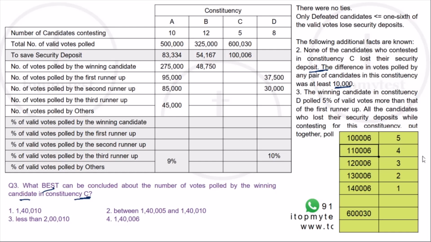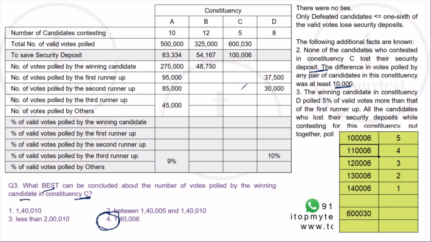Which means 1,06,000 is the exact value for the 5th placed candidate. 1,10,006 is the exact value for the 4th place candidate. 1,20,006 for the 3rd, 1,30,006 for the 2nd, and 1,40,006 for the 1st candidate, which means I know exactly that option 4 is my correct choice.